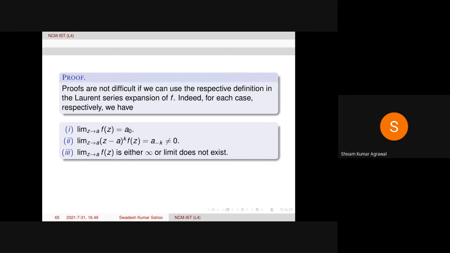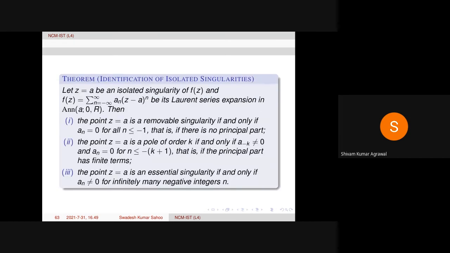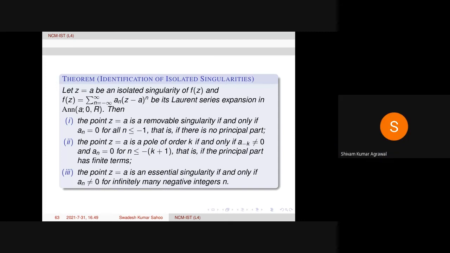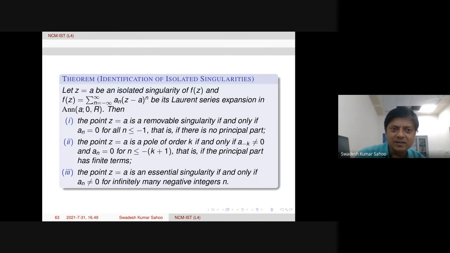Sir, because if we take f of z equals 1 by z, then z equals 0 has a simple pole, sir. Yes. So Laurent series, if you have a Laurent series expansion in this region, then you'll have infinitely many terms in the Laurent series expansion.